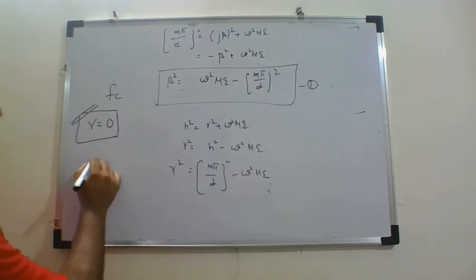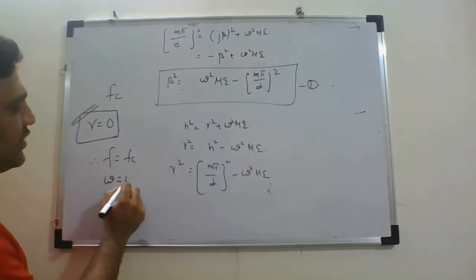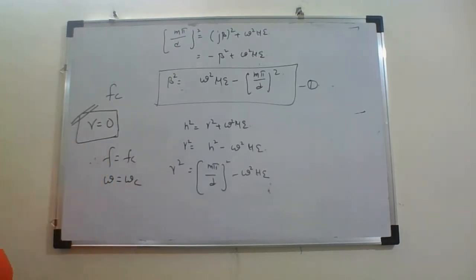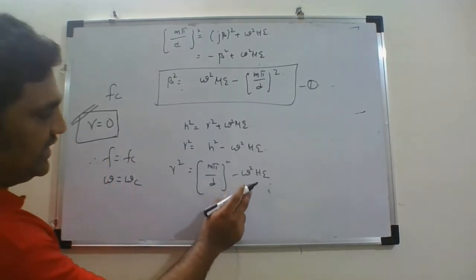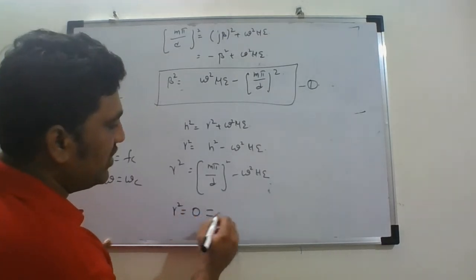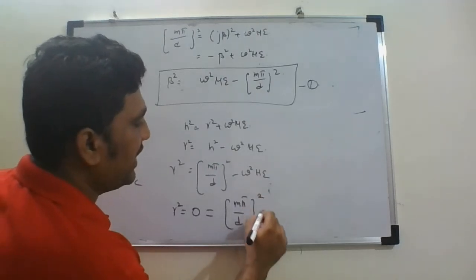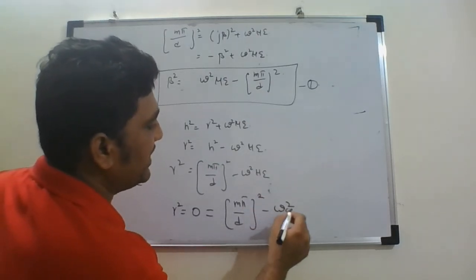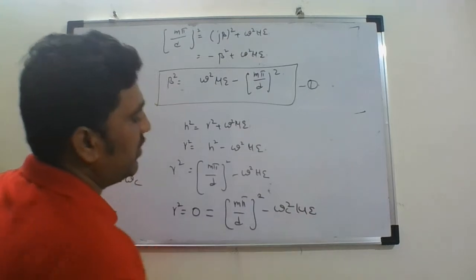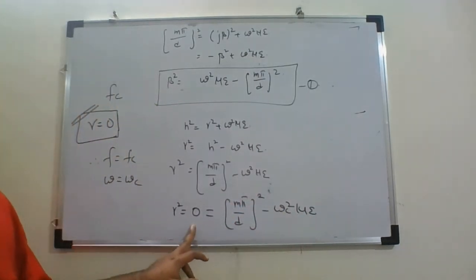So when f is equal to fc, or when omega is equal to omega c, gamma will be 0. Substituting that here, gamma^2 = 0, which is equal to (m pi by d)^2 minus omega c^2 mu epsilon. So whenever omega is equal to omega c, my gamma will become 0.